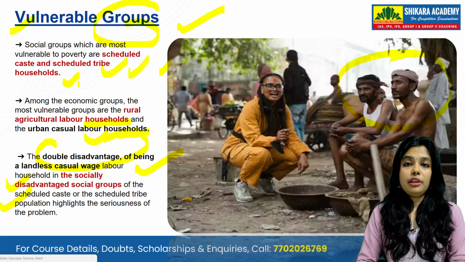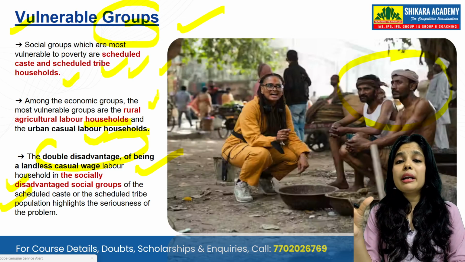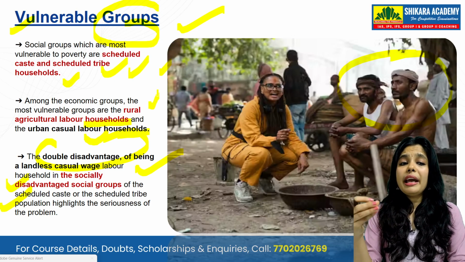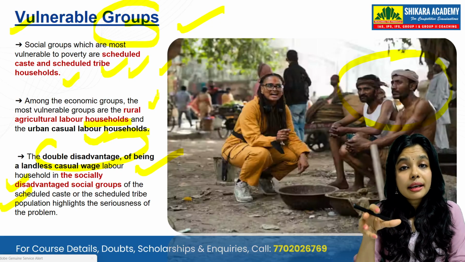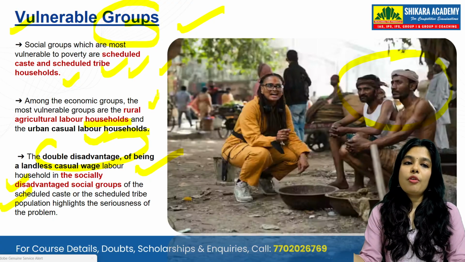And in rural areas, people who do agricultural labor and household work,